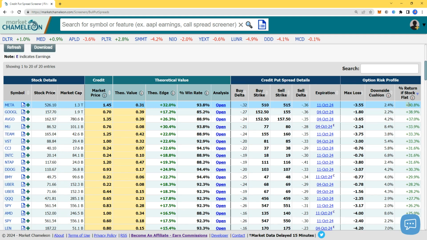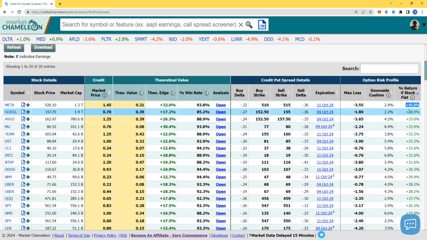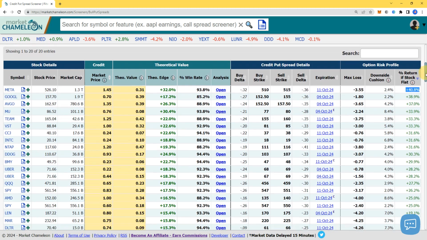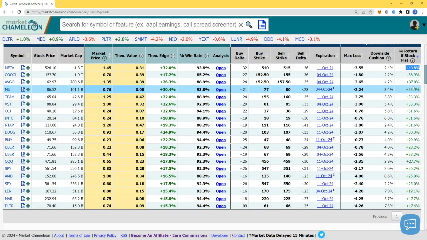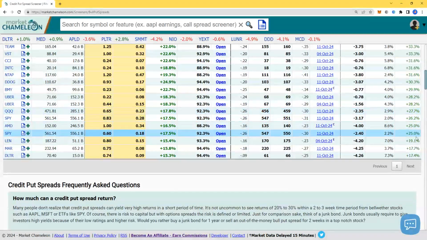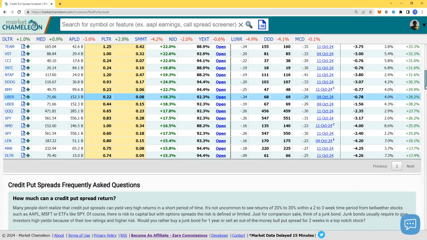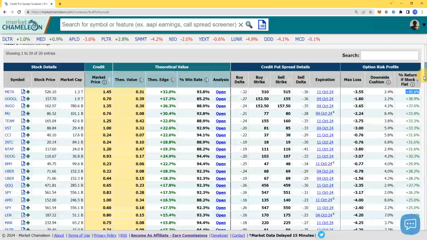Usually it's small cap. Very, very surprising that Facebook and Google give you the most amount of money for this put credit spread if the stock doesn't move. This is actually pretty interesting. Trade ideas, trade opportunities. All the rest are still 30% all the way, and the minimum is 15. So you got a lot of options in here.